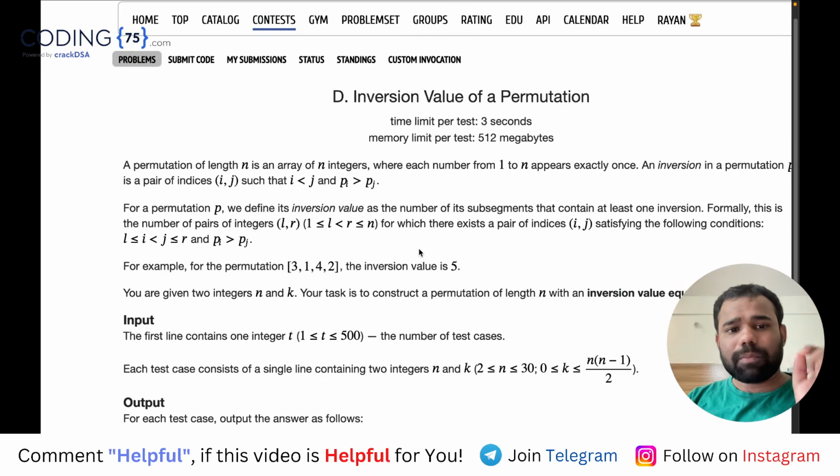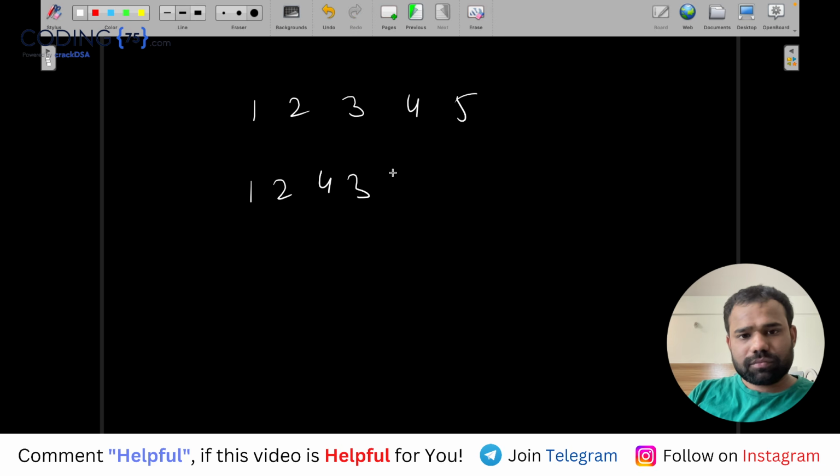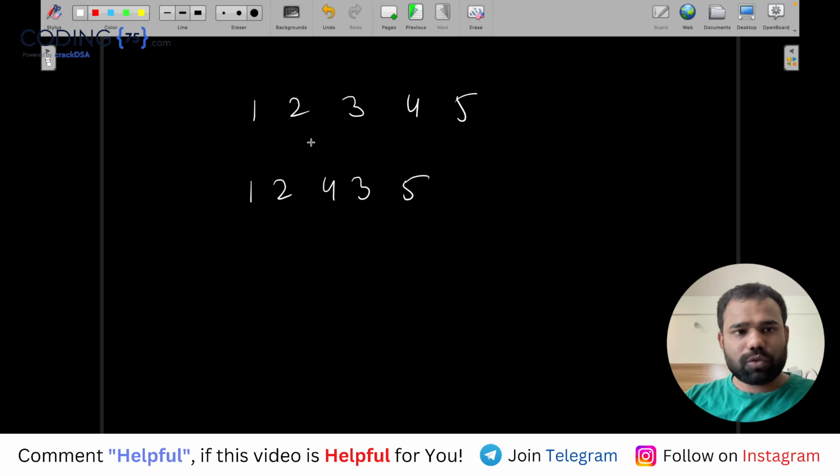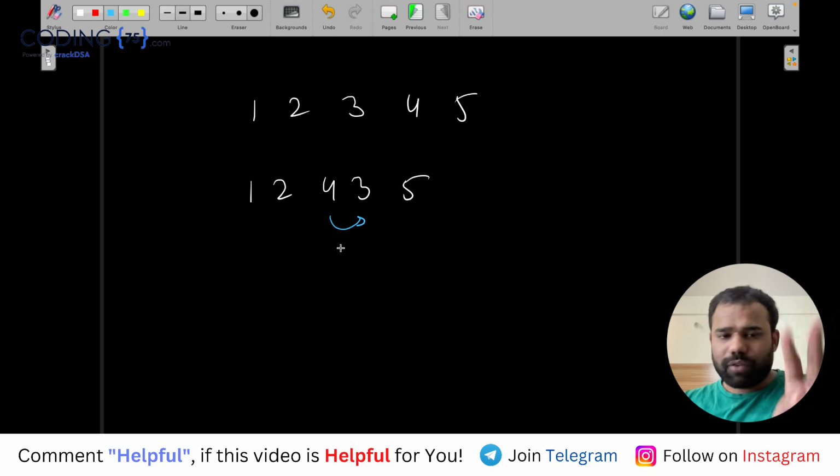So for example, let's say your permutation was fine, and in your permutation you swapped these two values. What happened when you swapped these two values? You got an inversion here. This became an inversion, 4 3, 4 is bigger and 3 is smaller.